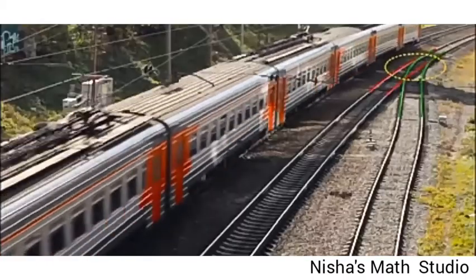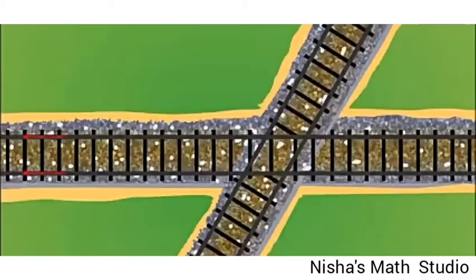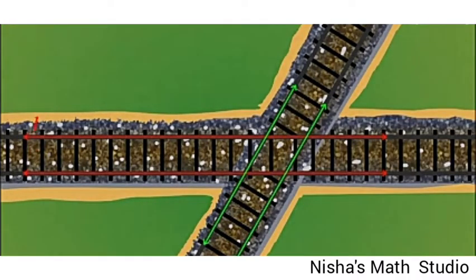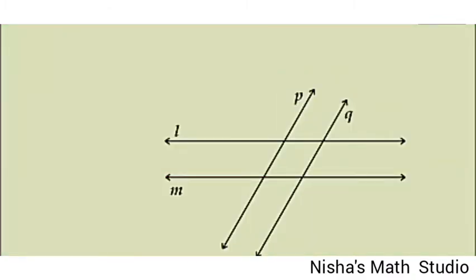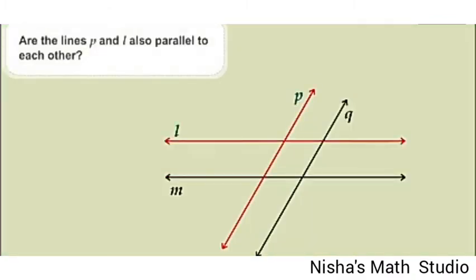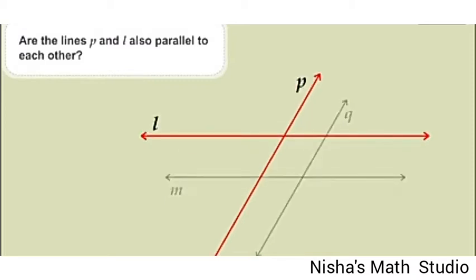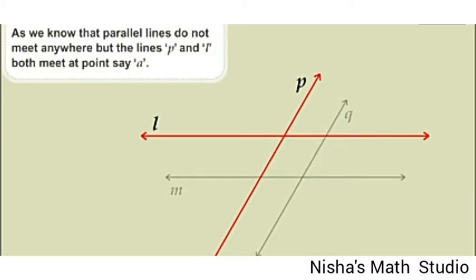Sometimes one track meets another track. If we consider this as lines, line L, M, P and Q, here line L and M will never meet each other even if you extend them on both the directions. So we can say line L and M are parallel. Similarly, lines P and Q are also parallel lines. Are the lines P and L parallel to each other? No, because parallel lines do not meet anywhere.